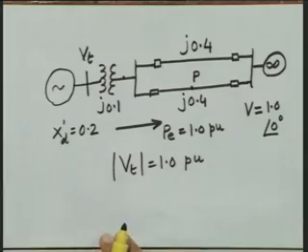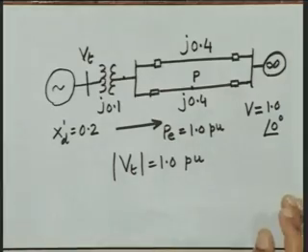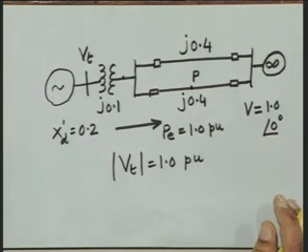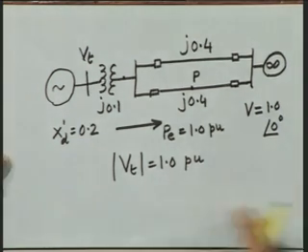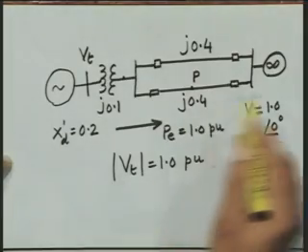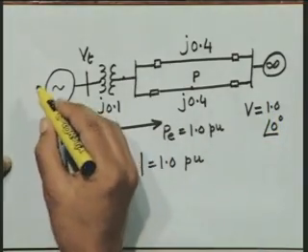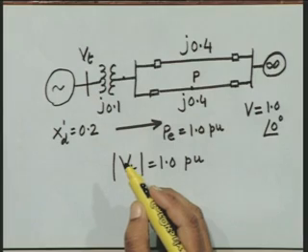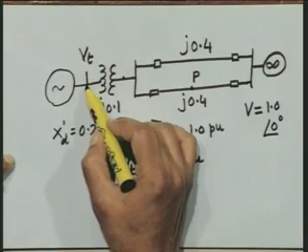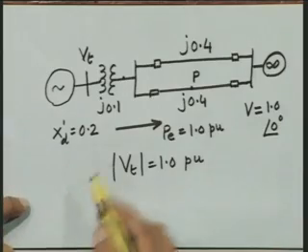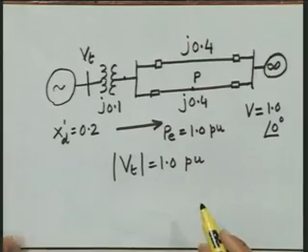Now, with this information given, how to find out the pre-fault power angle characteristic? Our primary requirement is that to get the pre-fault power angle characteristic, what we need is the voltage behind transient reactance. This is not given. What is given is the voltage at the terminal of the machine. Now, we can use this information to compute it.